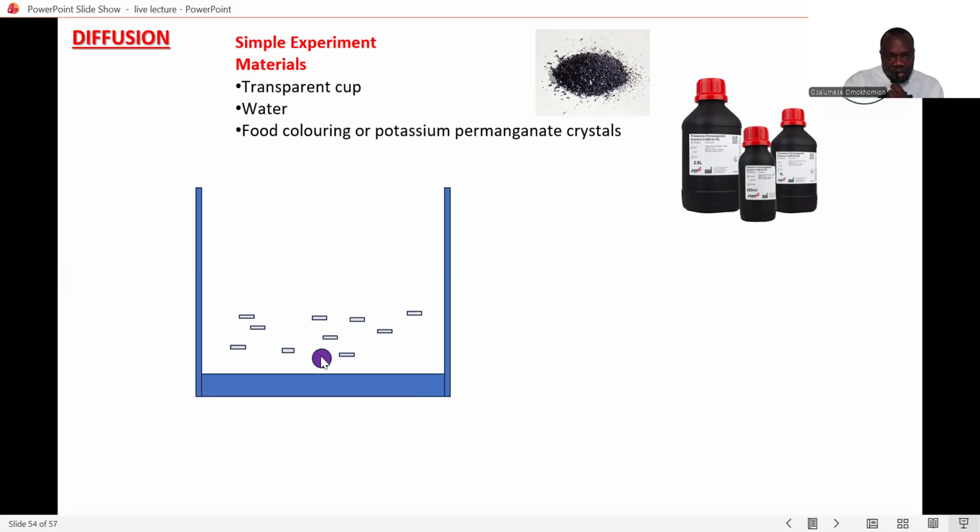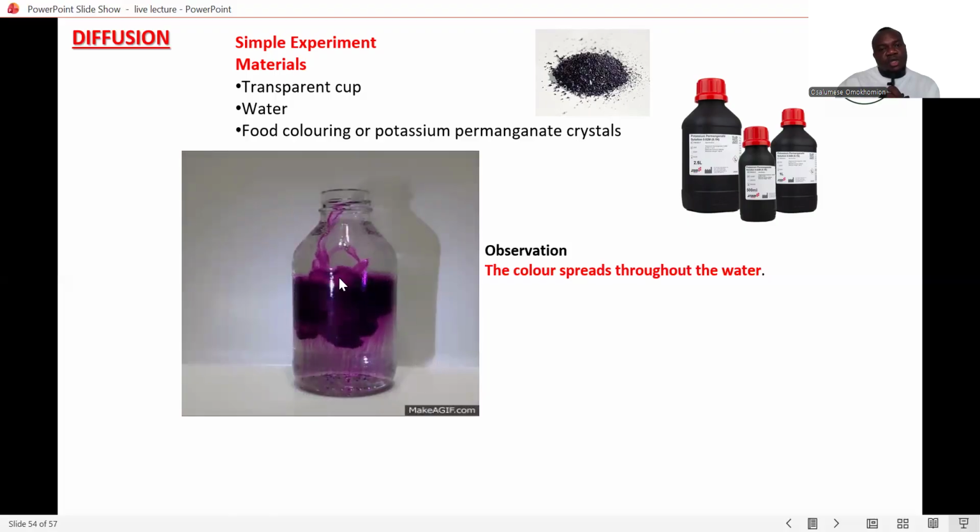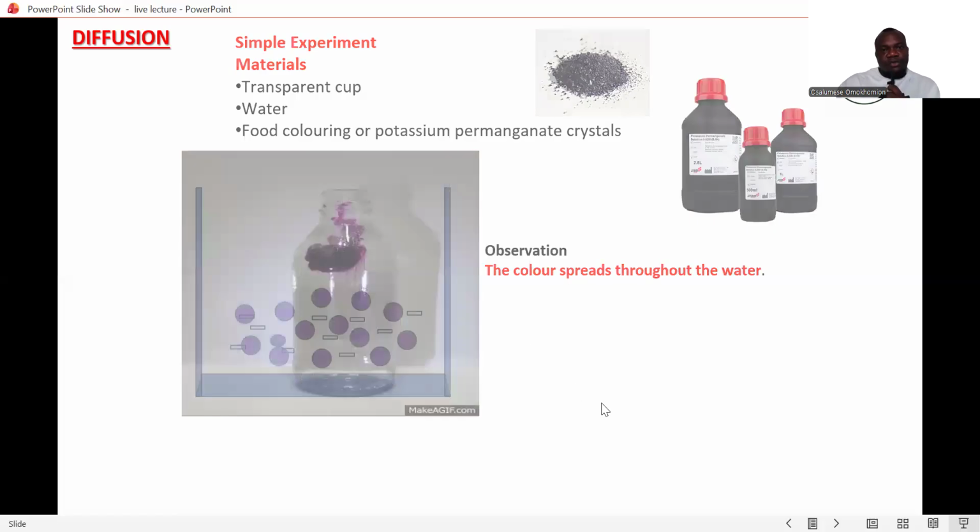So once you put it into the beaker filled with water, what you're going to see is that this potassium permanganate tends to diffuse all over the water, and the water will become purple in color. Okay, so when it diffuses, this shows that diffusion occurs. So the observation: the color spread throughout the water, showing us the diffusion process. This is a very good example of what I'm talking about. The potassium permanganate was put inside. What happens? It spreads out and takes the whole shape of the container, and everything becomes what? Purple in color. Very good.